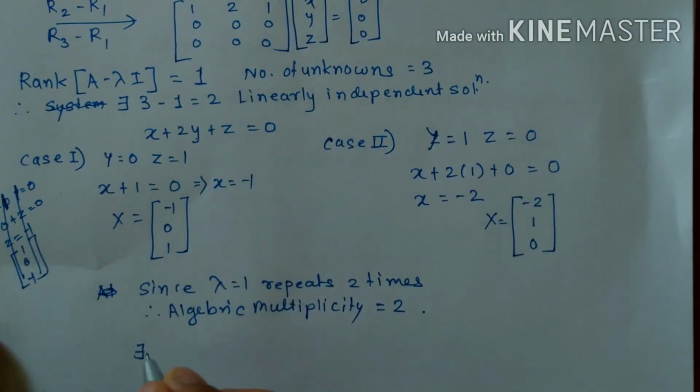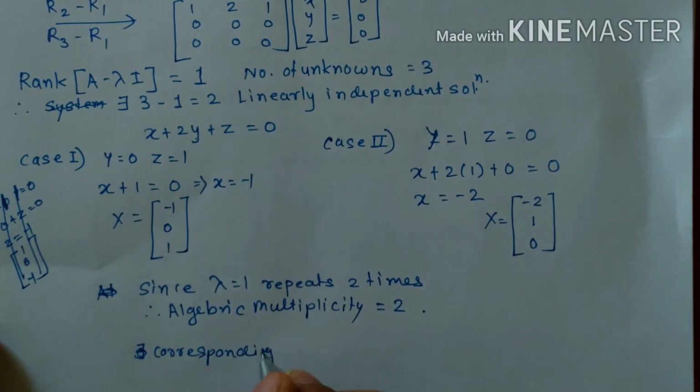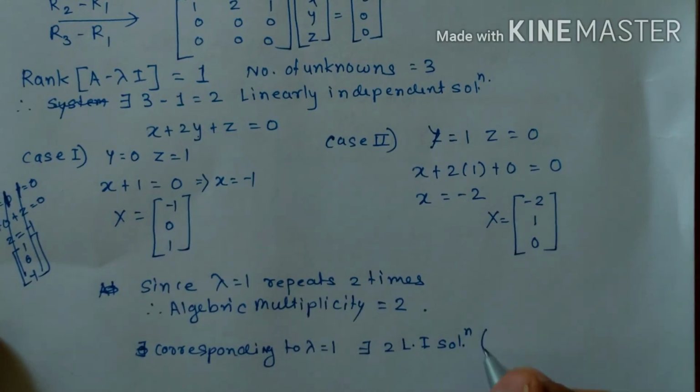Now corresponding to lambda is equal to 1, there exist 2 linearly independent solutions, in other words 2 eigenvectors.